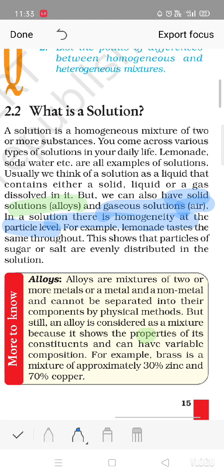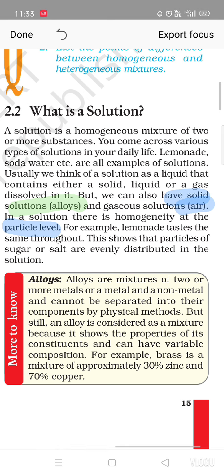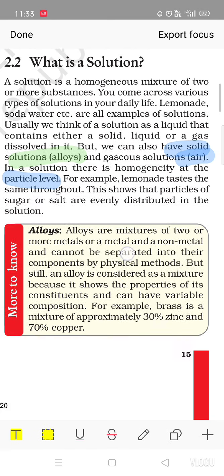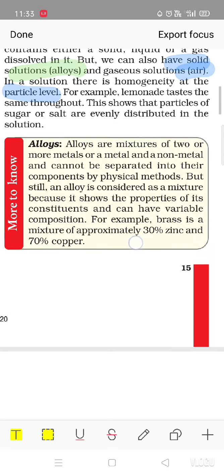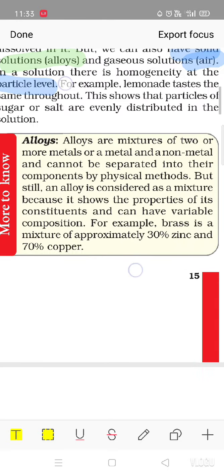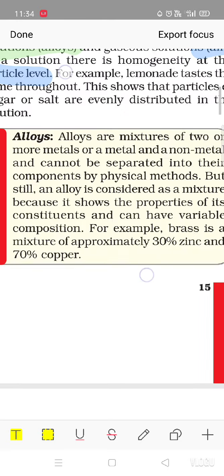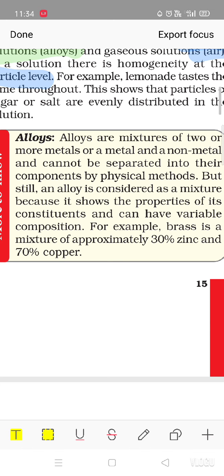All these are also examples of heterogeneous mixtures. Two more types of solution are also given here: suspension and colloidal solution. We will study these in detail in the next topic of this chapter. Now the question is, what is a solution? A solution is a homogeneous mixture of two or more substances.